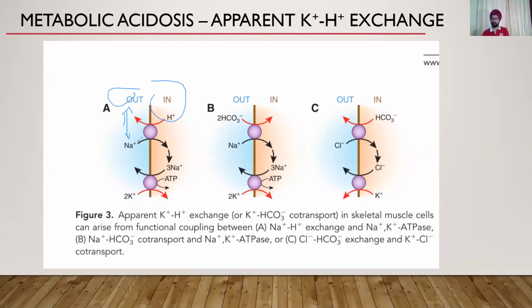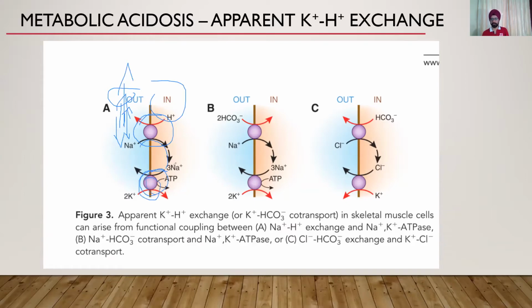Now, when this pump is going to fail because the H plus ions are increasing, the pH is decreasing, there is high concentration of H plus outside, so this exchanger is not going to function well. Since this exchanger is not going to function well, the sodium is not going in, and the stimulus to the sodium potassium ATPase is going to go off.